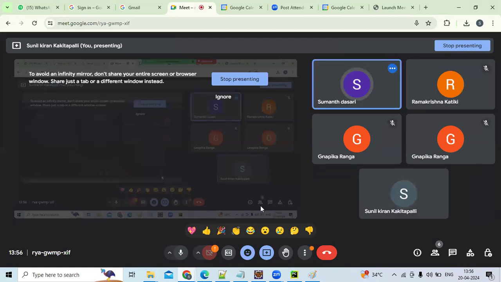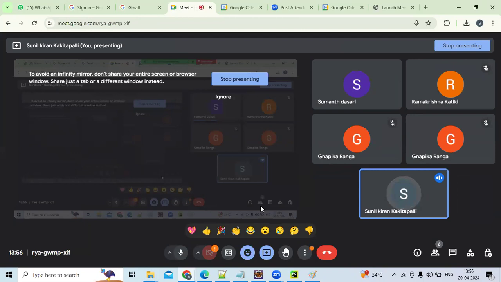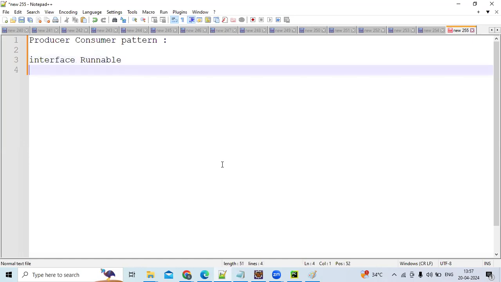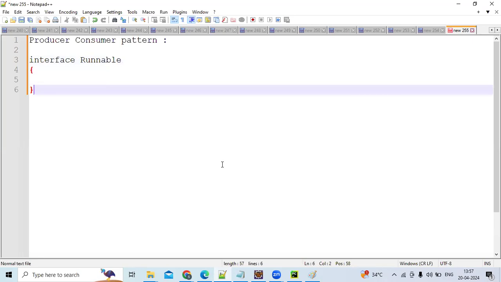Now what we'll do? Functional interface. What is a functional interface? Guys, it is a very important question for interviews. A functional interface has a single abstract method. Now you have a method called public void run.